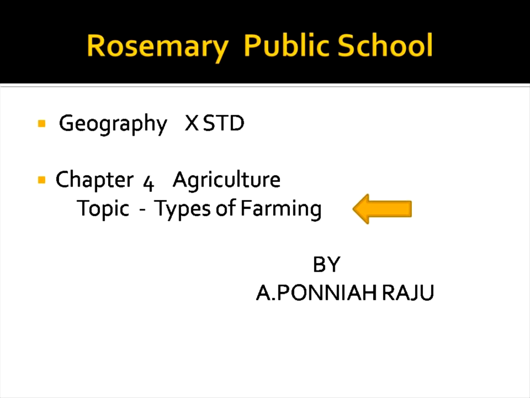First, the process they call ploughing, second is sowing the seed, and third is going for harvesting. That is how we get the food grains which we are consuming. That is the process for paddy, which I showed in the slide.